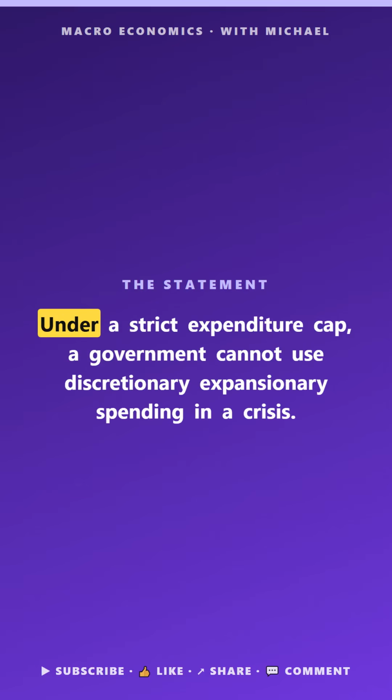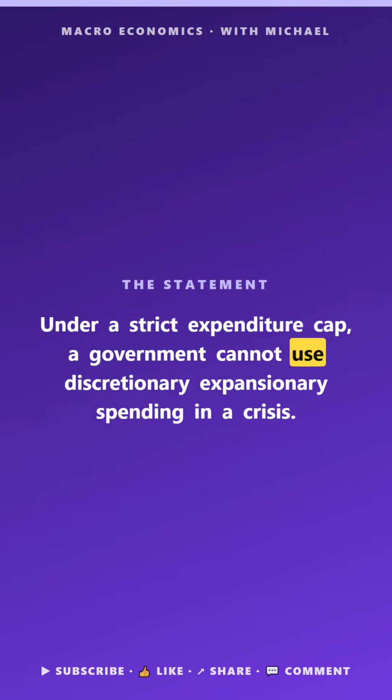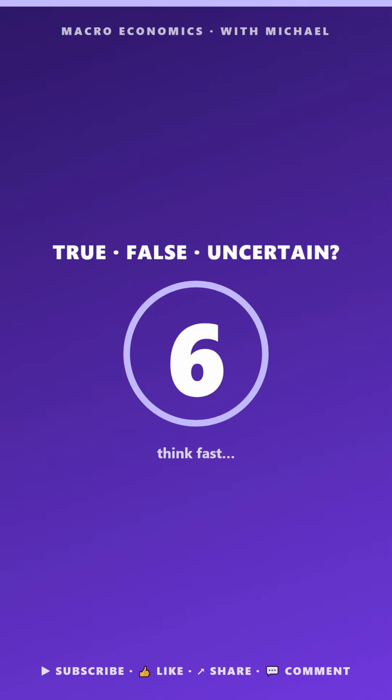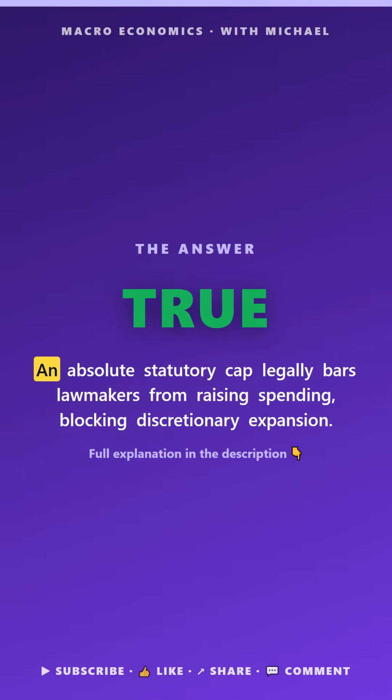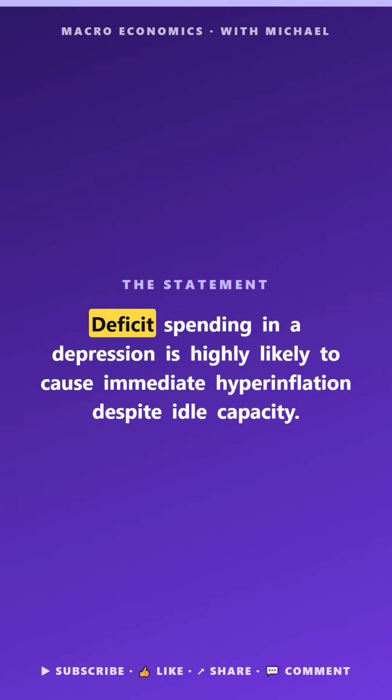True, false, or uncertain. Under a strict expenditure cap, a government cannot use discretionary expansionary spending in a crisis. The answer is true. An absolute statutory cap legally bars lawmakers from raising spending, blocking stimulus.